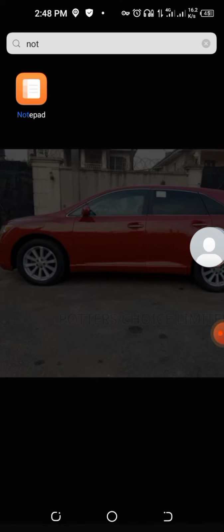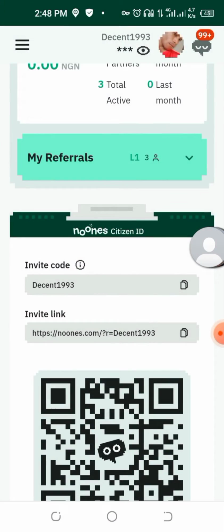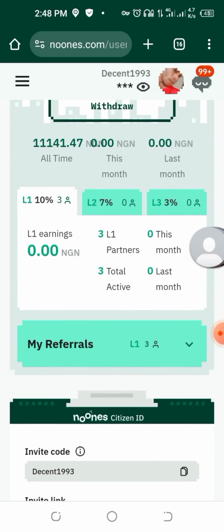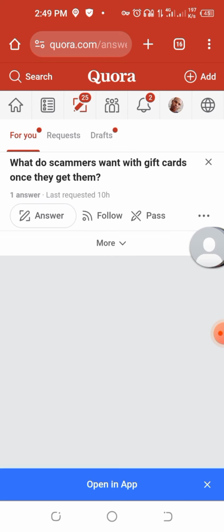Now go to Quora.com. Use your browser and go to Quora.com. Just search Quora.com. Let me show you. This is Quora. When you search Quora.com, register on it as well. When you register on Quora, use your Gmail and your password. After you have registered on Quora, this is what you are going to do. Okay, let it load and I'm going to show you.